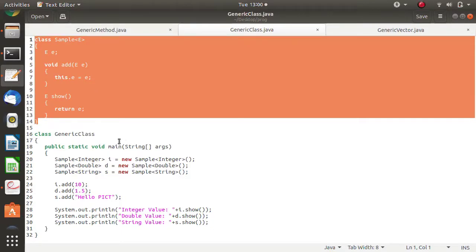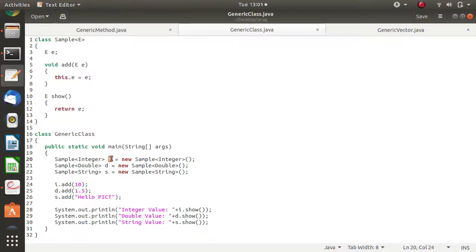Now see how the type of this E will be decided: when you are creating the particular object, at that time you have to mention what E is standing for. For this Sample class, I have created one object I, and here I have mentioned that E should stand for Integer.